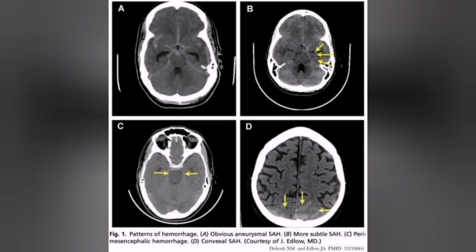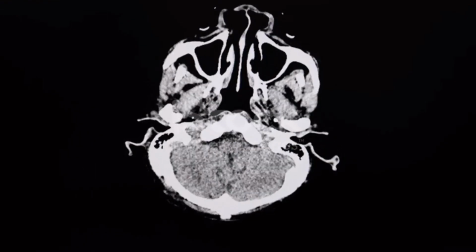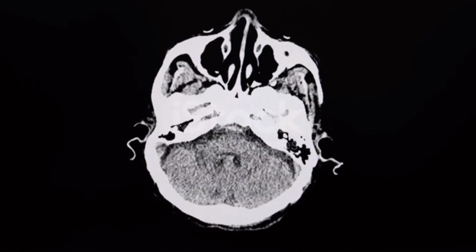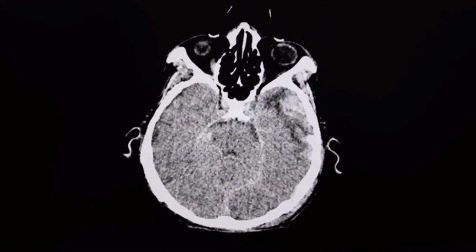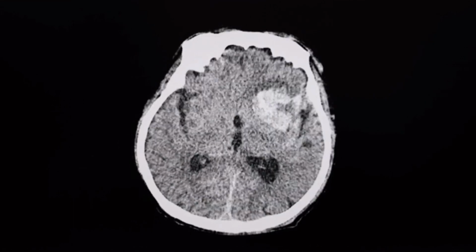Subarachnoid hemorrhage is basically blood in the space surrounding the brain. It usually happens when a weak spot, an aneurysm, in a blood vessel on the surface of the brain breaks and leaks. As blood increases in the brain and inside the skull, the pressure on the brain increases. This can lead to brain cell damage, life problems, and disability.